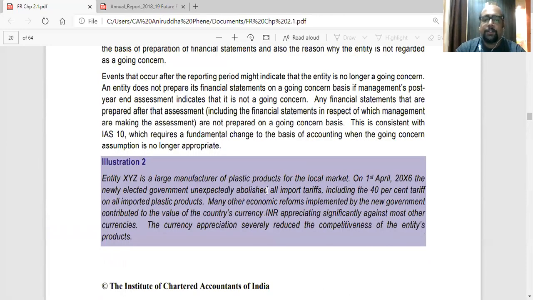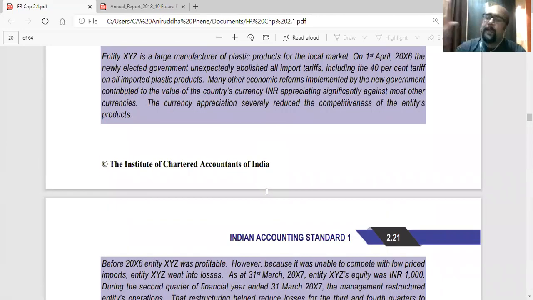Understood this one? Illustration 2. So this question can straight away be asked in the exam.